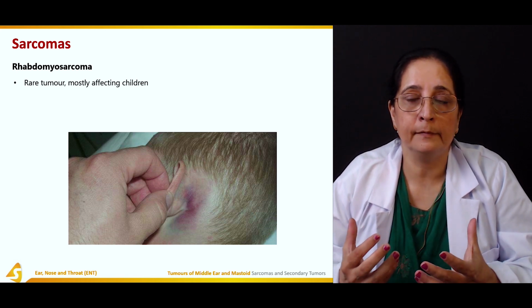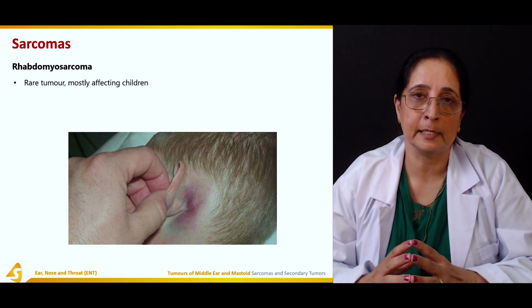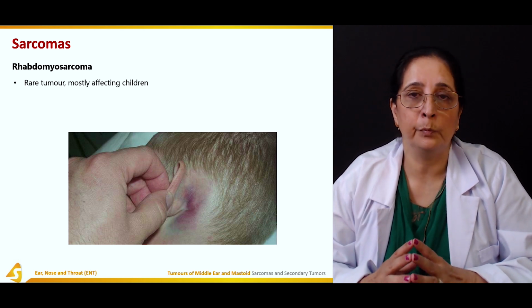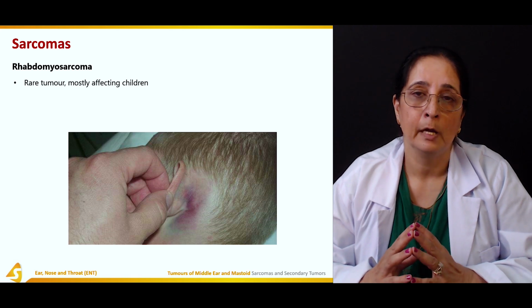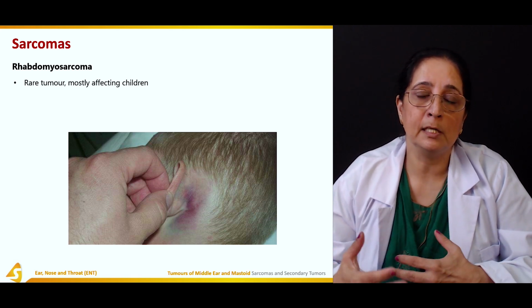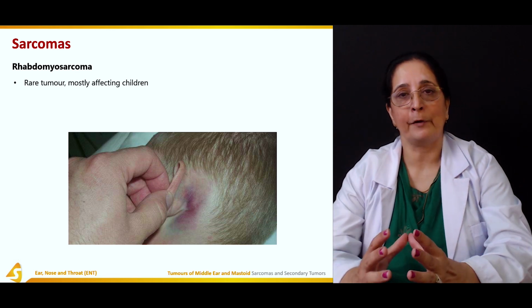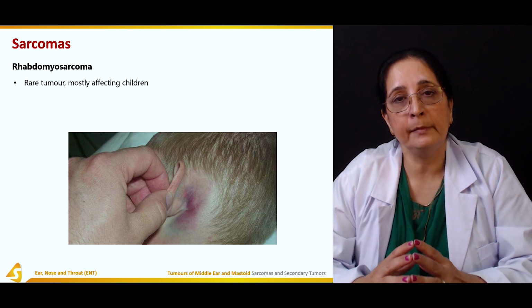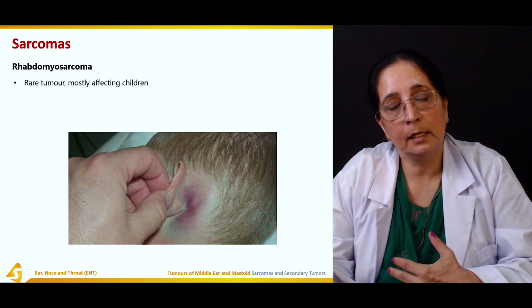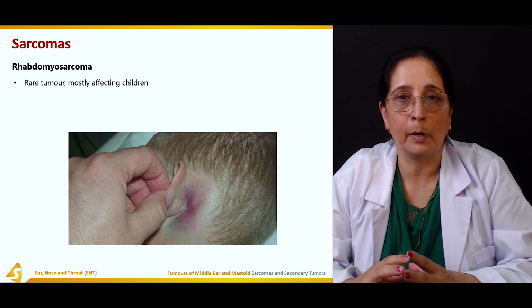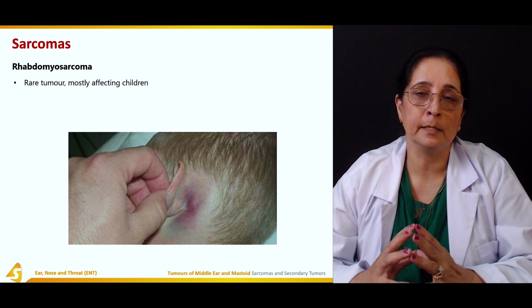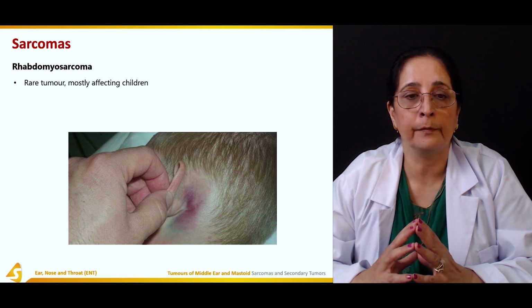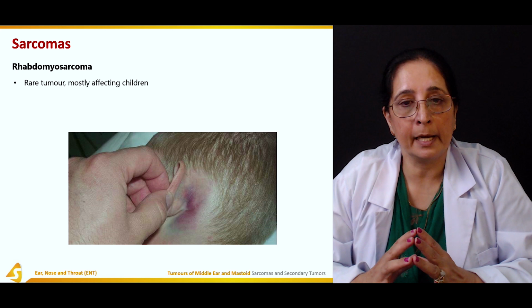Malignant tumors, they have the more invasive characteristic. They can spread to distant areas fast as compared to benign, which are less invasive, more localized tumor. So as a result of their metastatic nature, they can spread to distant areas and spread widely, and by the time they are diagnosed, they are already invasive and spread to the different parts of the body. So sarcomas is, besides the carcinoma, another type of the malignant tumor of the mastoid and middle ear.